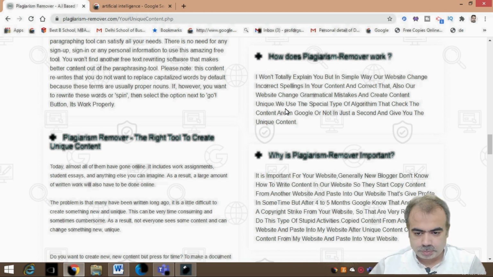And there is a special type of algorithm, they are not mentioning it, that checks whether the content is on Google or not. They just check it on Google, and in just a second give you a unique content. So this is how it works.